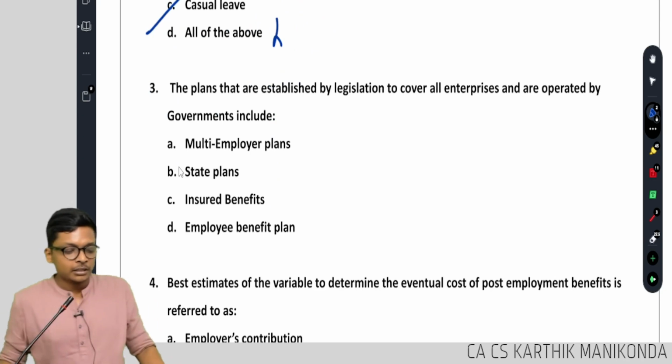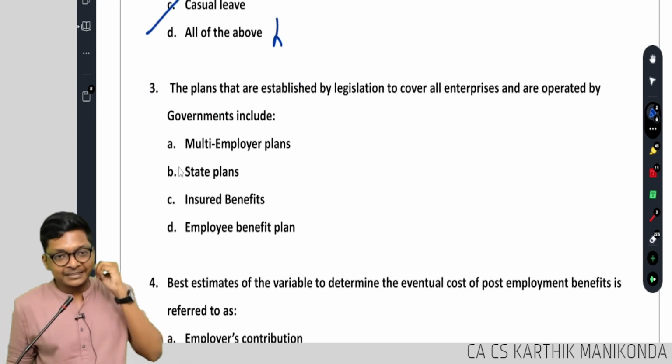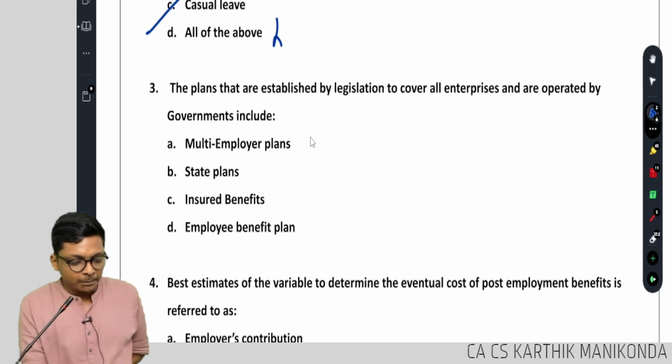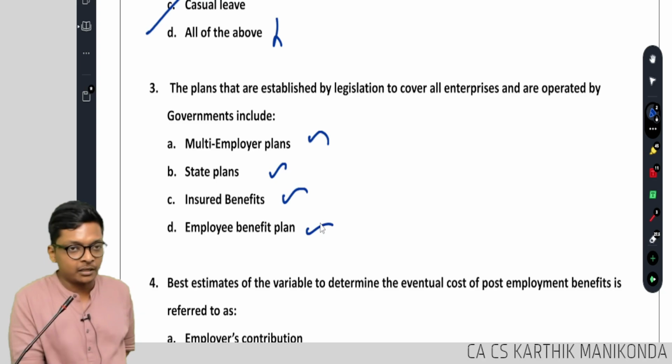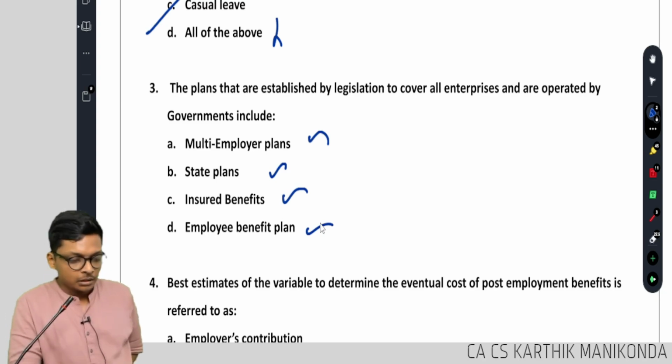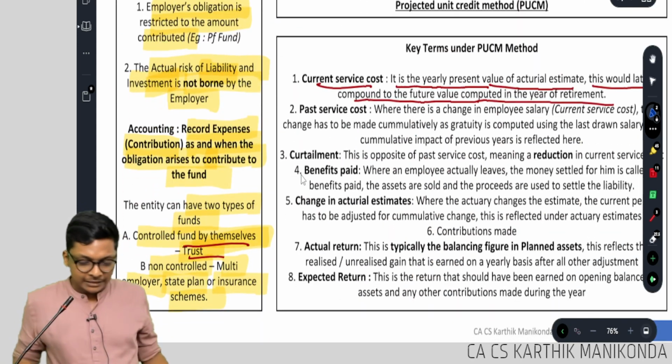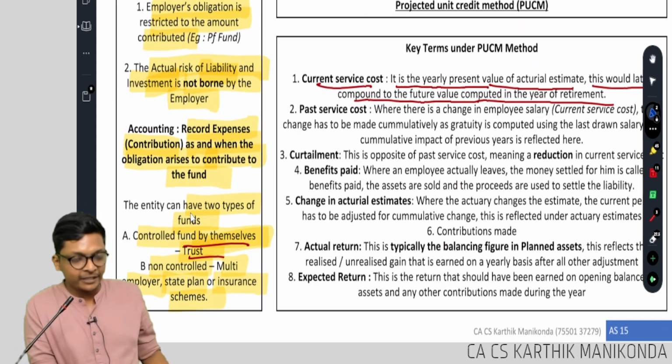Next. The plans that are established by legislation to cover all enterprises and operated by government include multi-employer plans, state plans, insured benefits, employee benefit plan. In the book, I told you there are a few types of plans in defined contribution. 2 types of funds.